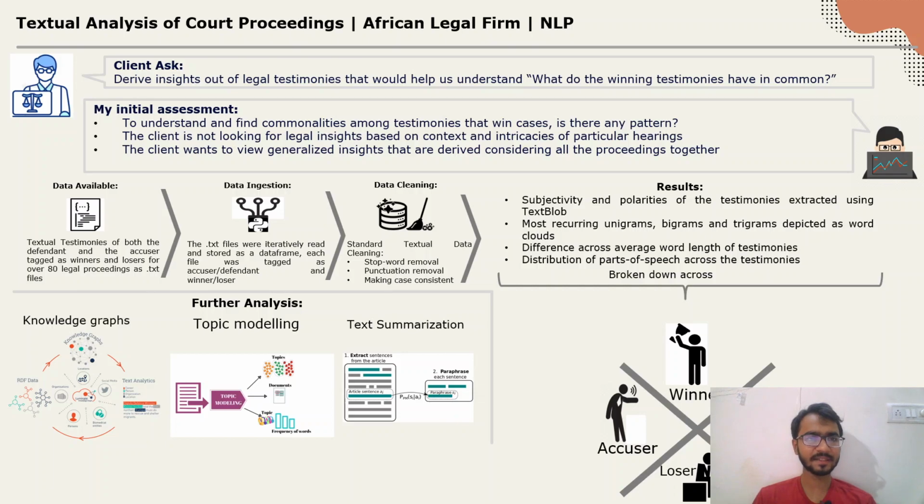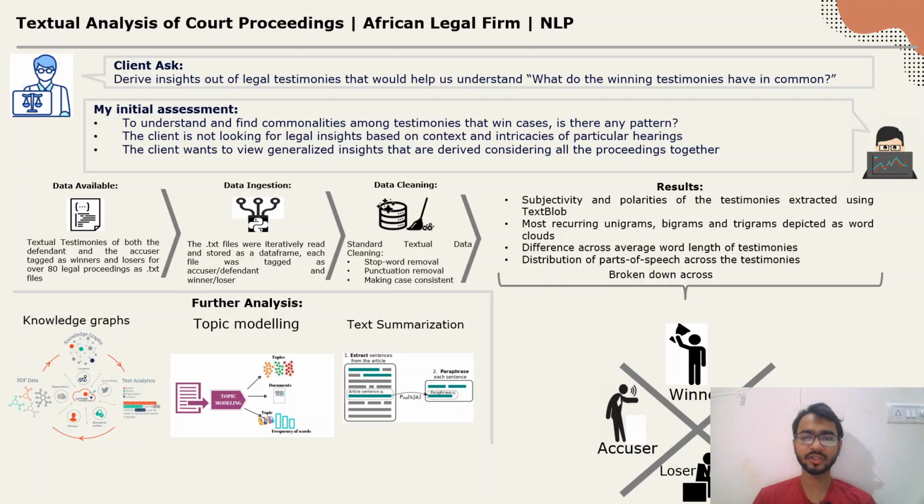So basically this was the entire project, and as I've mentioned here, the data available was around 8 legal proceedings as text files. Initially, I did some data manipulation to ingest those files and make a data frame out of that. Then I did data cleaning, with stop word removal, punctuation removal, and making the case consistent. In terms of results, I had subjectivity and polarity scores.